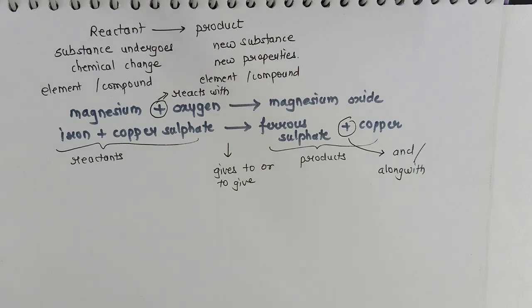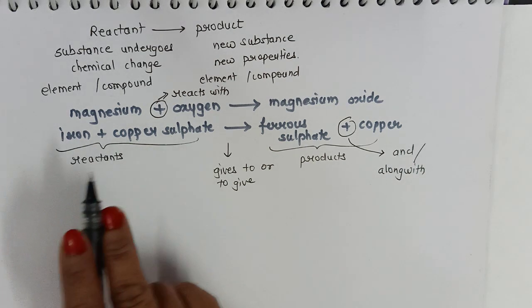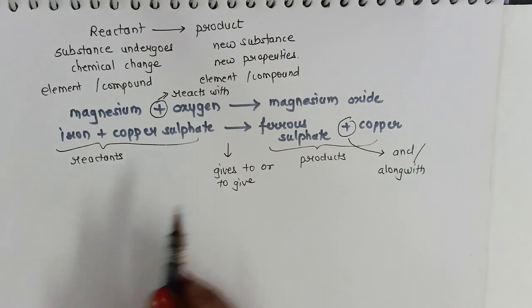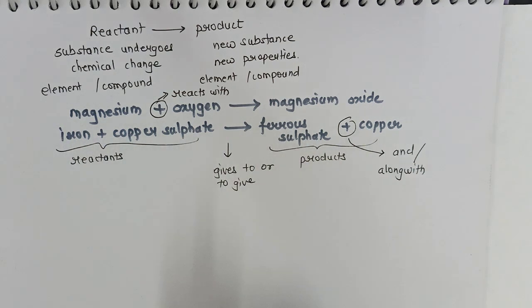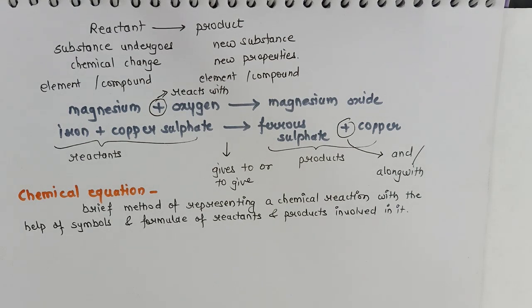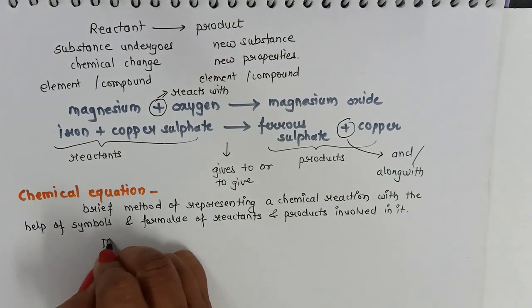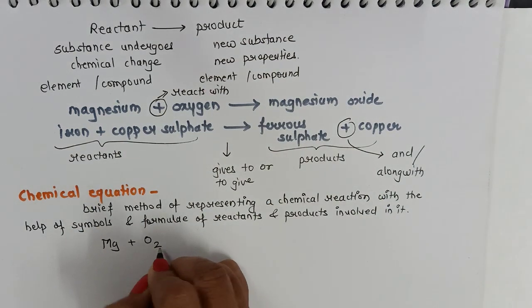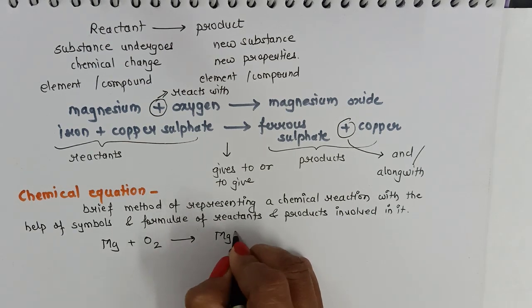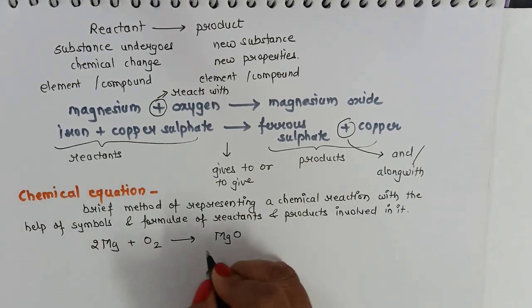But every time it becomes difficult to write the words of the compounds or the elements in case of reactants or in case of product, and therefore we symbolize the reaction with the help of a chemical equation. So what is a chemical equation? It is a brief method of representing a chemical reaction with the help of symbols and formulas of reactants and products involved in it. Like the first reaction can be represented in the form of equation Mg plus O2 giving MgO. This reaction is not balanced, so I will balance it.